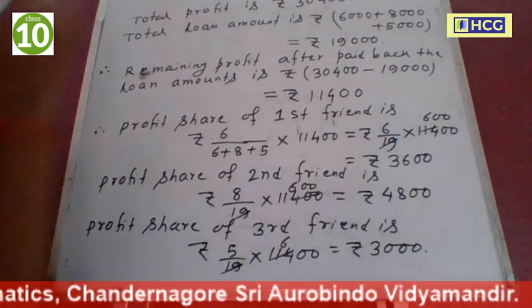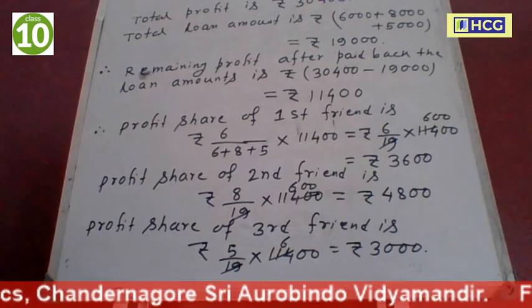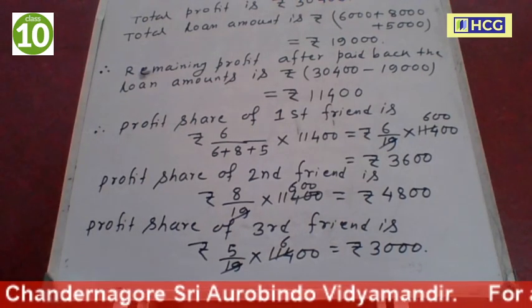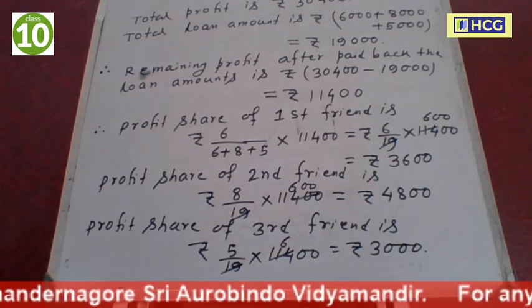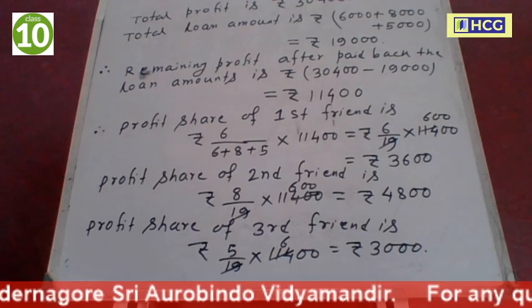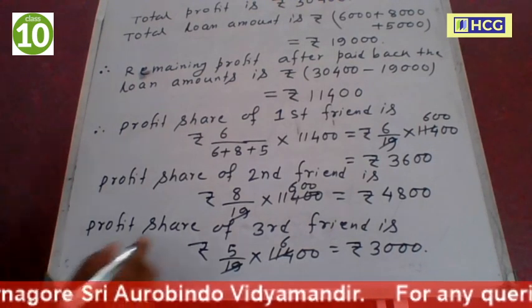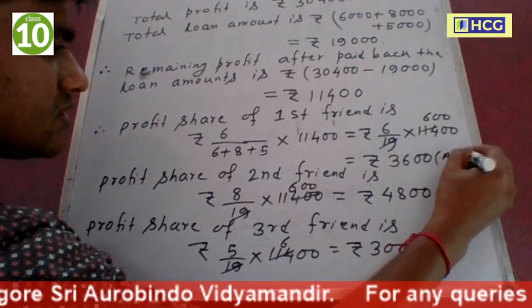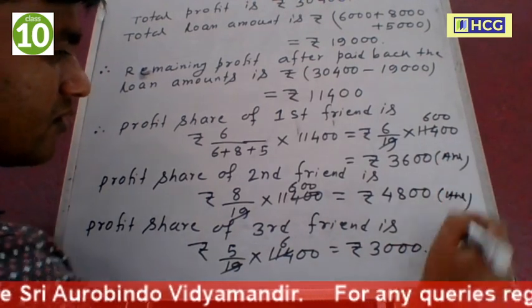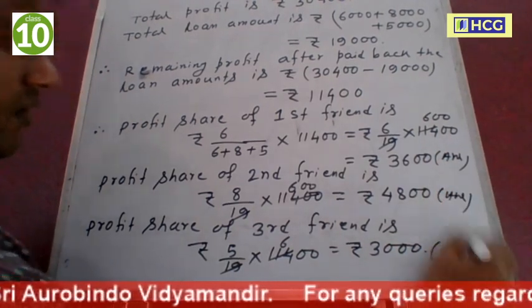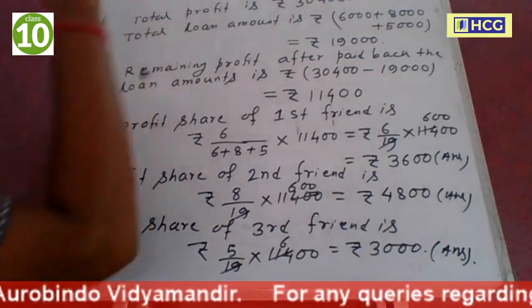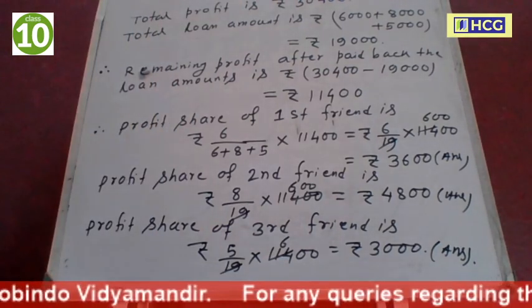So ratio is 6 is to 8 is to 5, and individual profit share of first friend is 3,600, second friend is 4,800, and third friend is 3,000. This is the answer. This is another answer. And ratio is 6 is to 8 is to 5. This is also another answer.